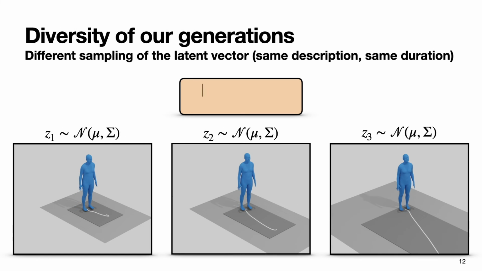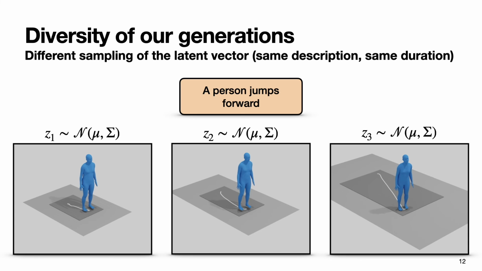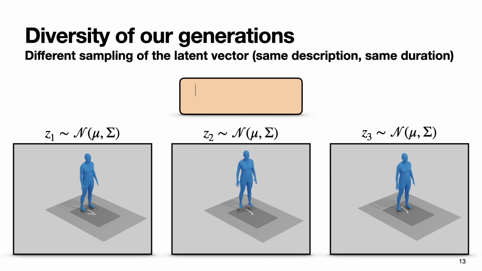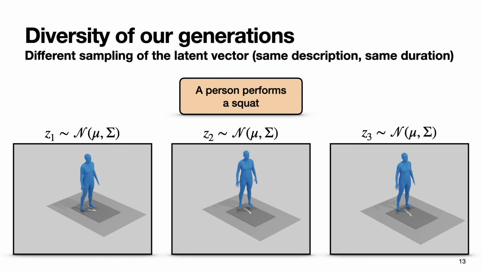Our model generates diverse outputs. Given the sentence "a person jumps forward," TEMOS outputs different types of jumping distances. When the text input is more constrained, as in "a person performs a squat," the diversity is a little lower, but the style and the timing of the generations remain different.